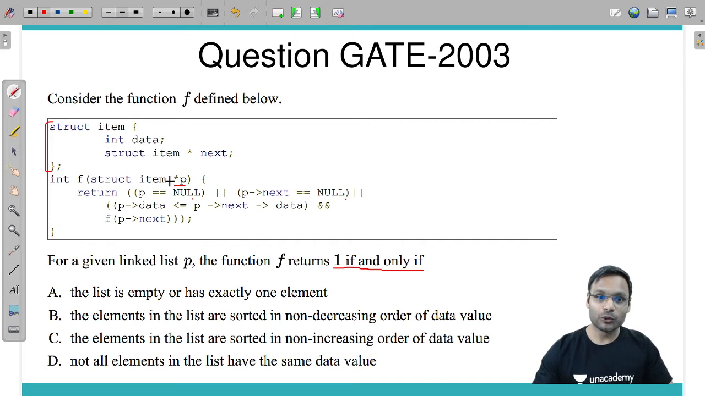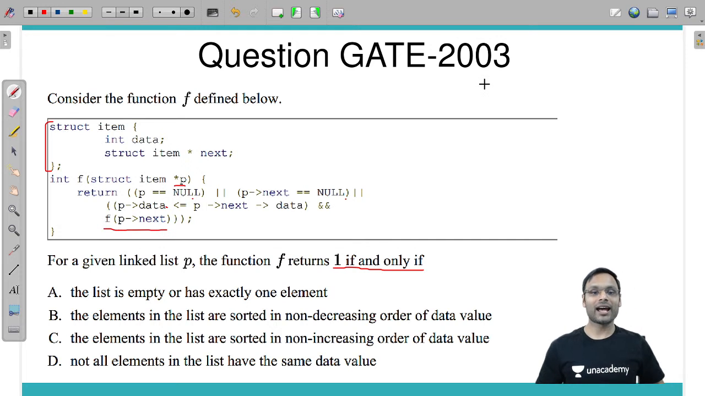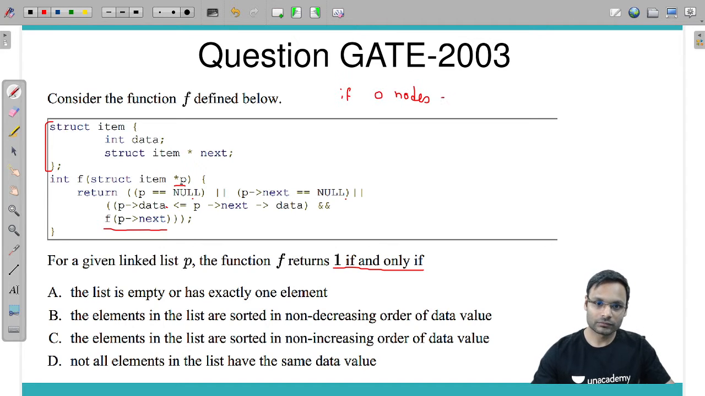Or if you have more nodes, then you need to have this condition true. This condition says P's data is less than or equal to P next's data, and the same thing holds for the entire list recursively. So if you have 0 nodes, then it returns true. If you have one node in the list, then it returns true.